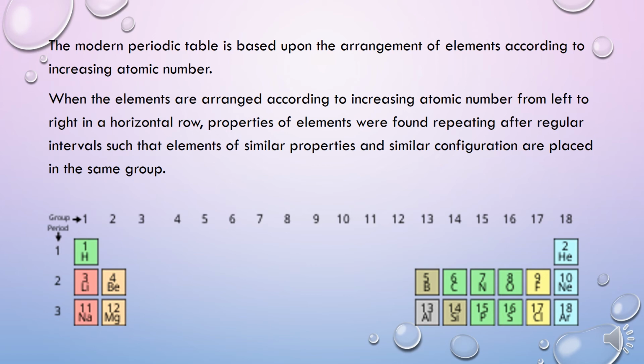For example, sodium had similar properties as lithium. After atomic number 18, every 19th element was showing similar behavior. So the long rows of elements were cut into rows of 8 and 18 elements and placed one above the other so that a table of vertical and horizontal rows was obtained.